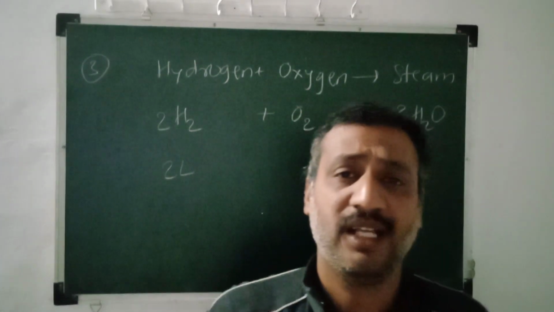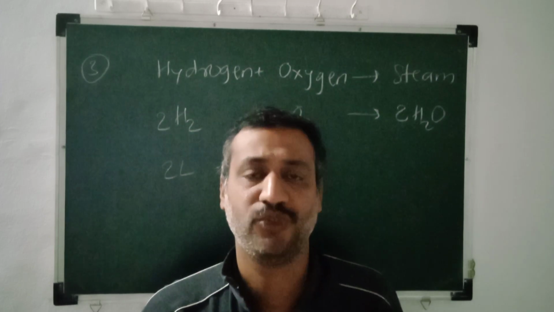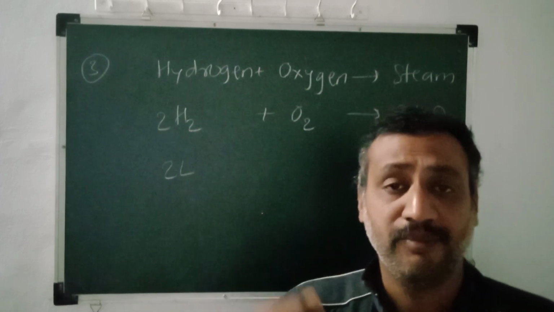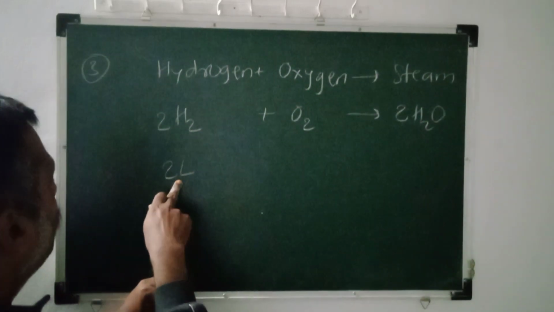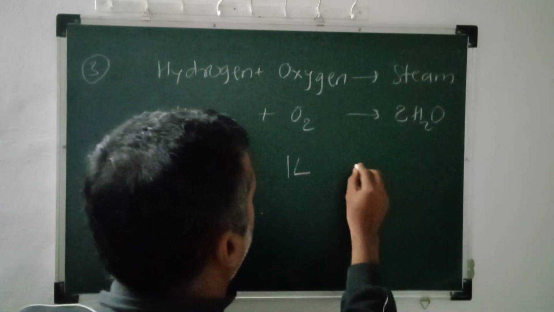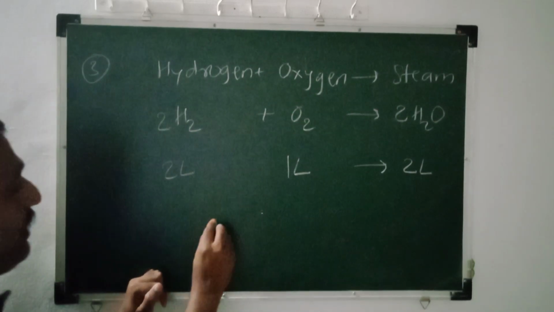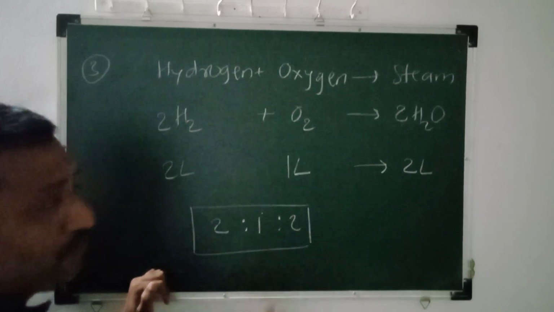It is not essential that we always consider liters. The volume may be measured in centimeter cube, or in some other units, meter cube. That unit also can be used. So 2 liters of hydrogen and 1 liter of oxygen when combined together will produce 2 liters of steam. What is the ratio? 2:1:2. That is the ratio of volumes.